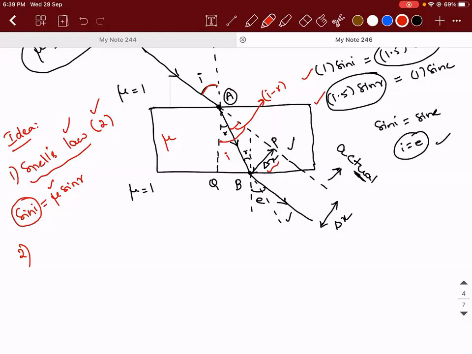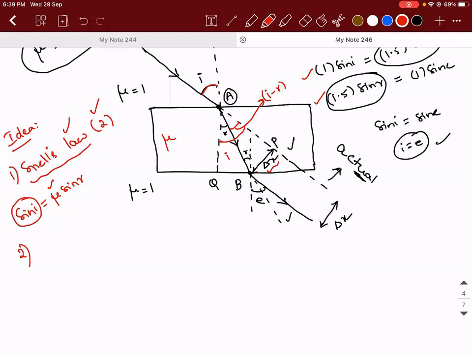Trigonometric function. So wherever trigonometry comes into the picture, what is the first thing you need to look for? Trigonometry is applicable for whom? Right-angled triangles.